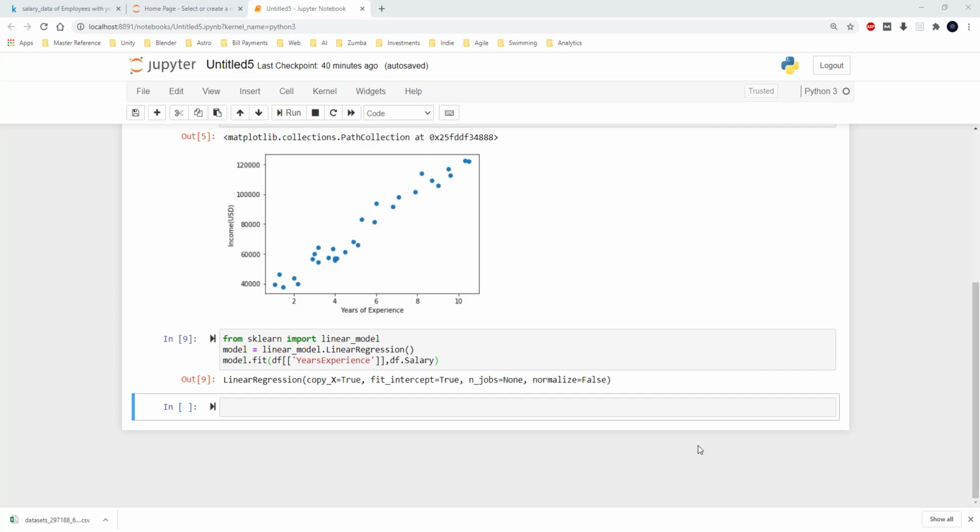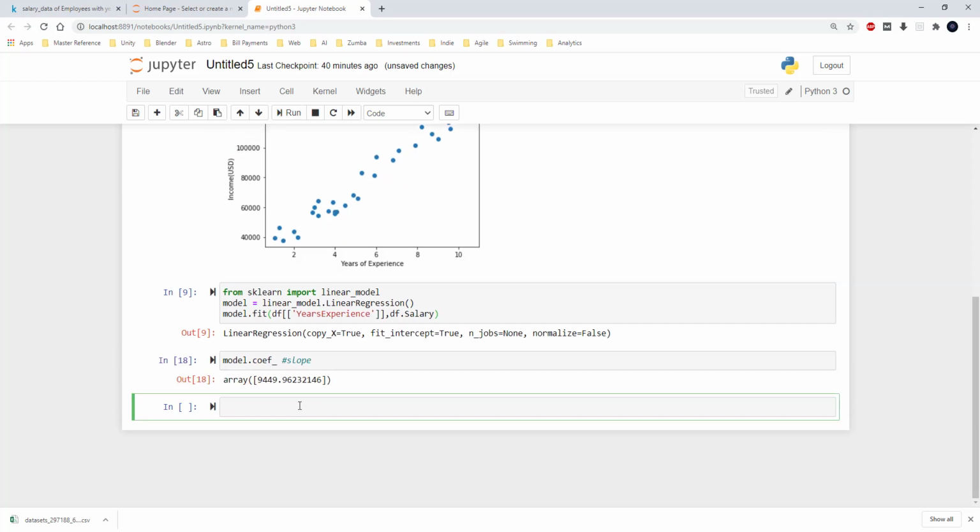We are ready to predict the value of y, which is the income, given the value of x, which is years of experience. But before doing that, I just wanted to show you some of the key values that are going to be used to predict the value of income. One of the values that we discussed is slope. So in order to get the slope, we use model.coef_, and it gives the value of slope. Here, as you can see, the value of slope is in the form of an array, and it has the value 9449.96.